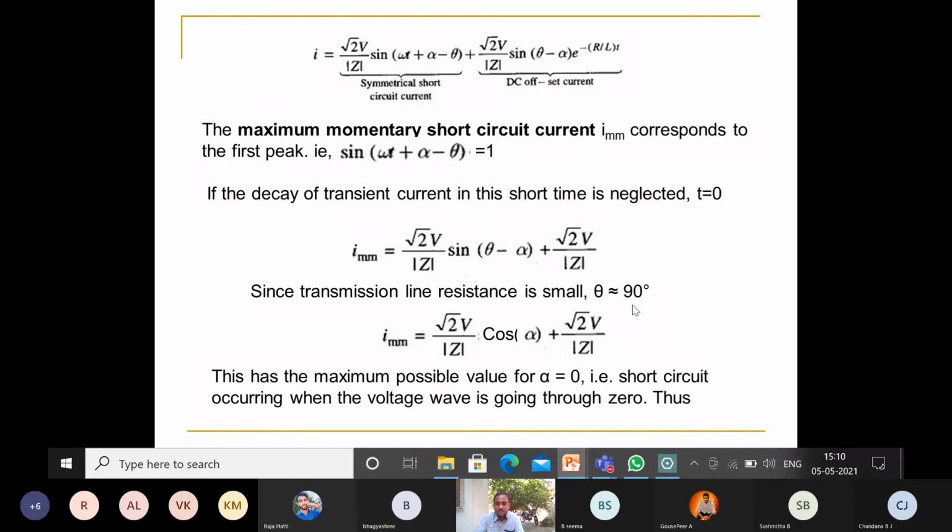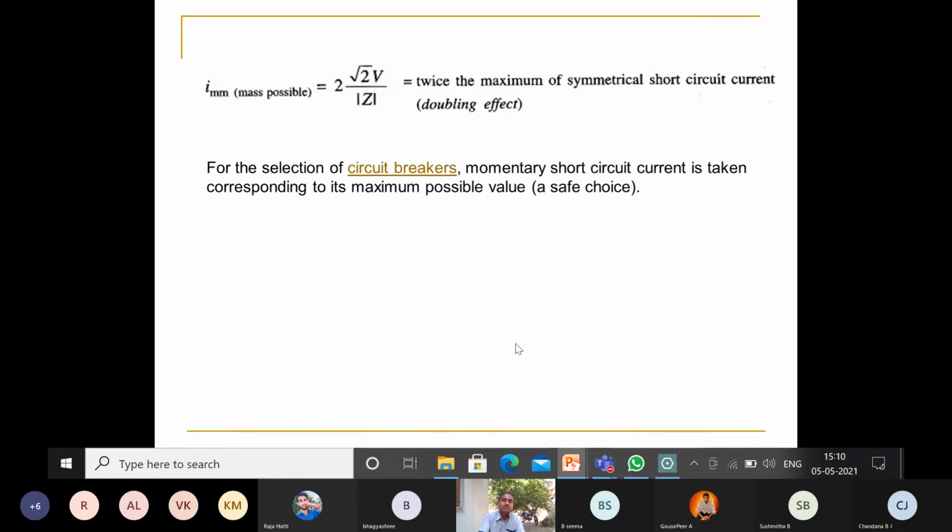After that, theta is equal to 90 degrees for the transmission line, so this becomes sin(90 minus alpha), which is cos alpha. Making alpha 0, cos 0 is equal to 1, then Imax is equal to 2 times root 2 V by mod Z. So this is the doubling effect in the transmission line.